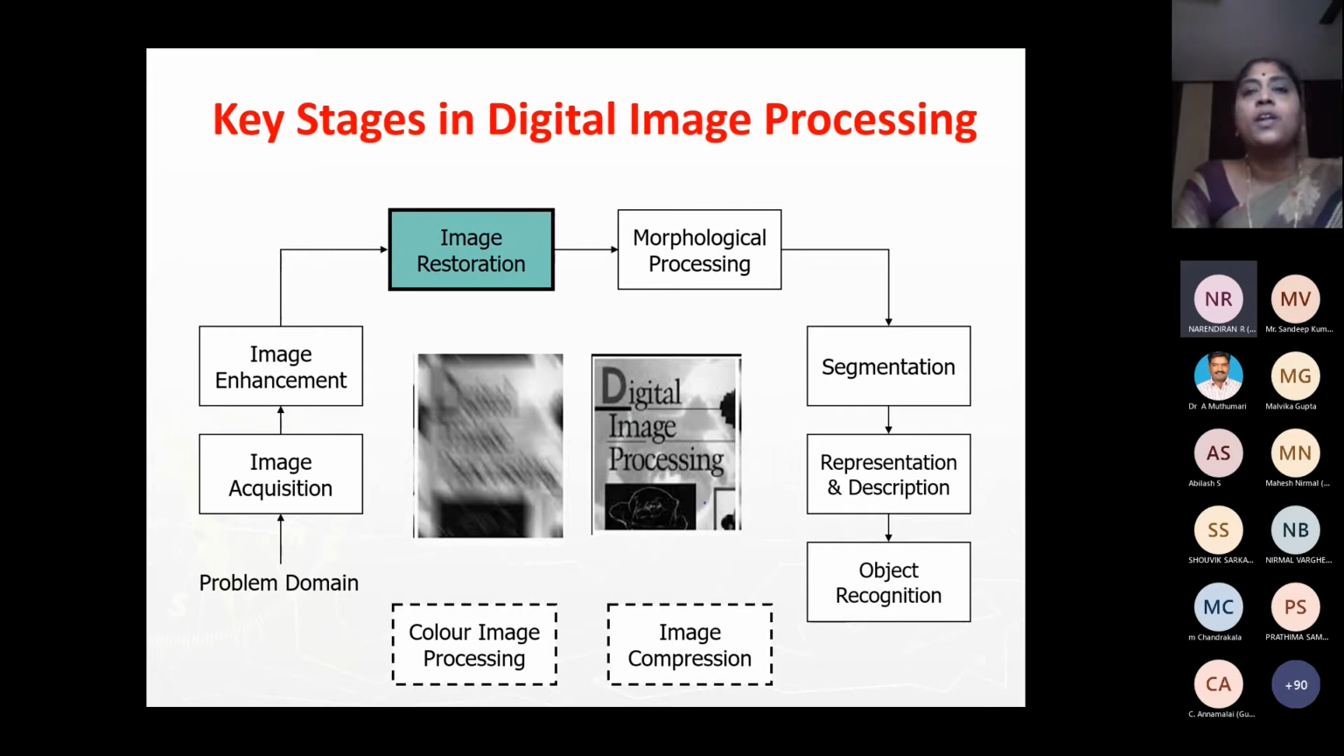What you see here is from your Digital Image Processing Gonzalez book, where we can see a blurred image, which occurred because I shook my hand while taking the photograph, and here we can see the image is restored.